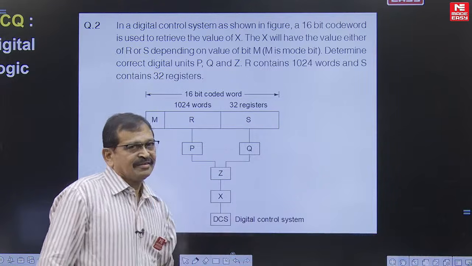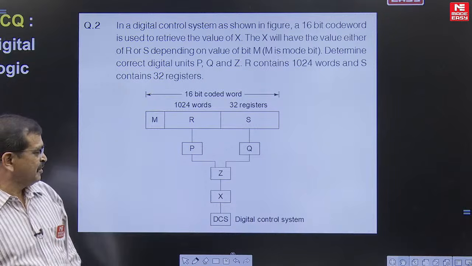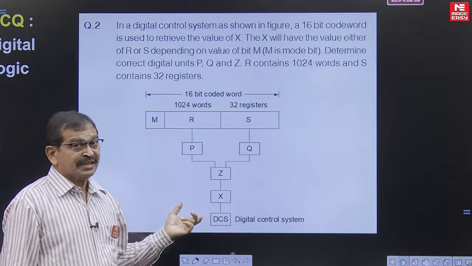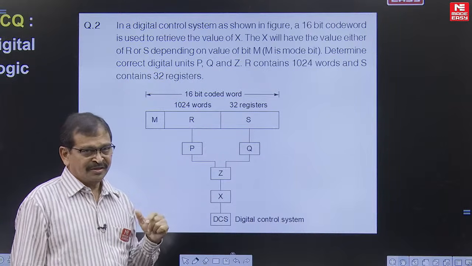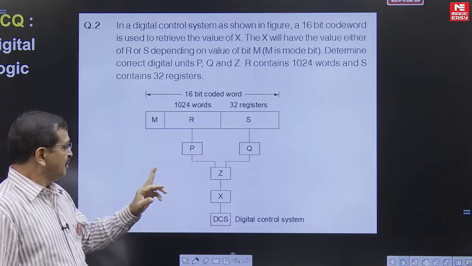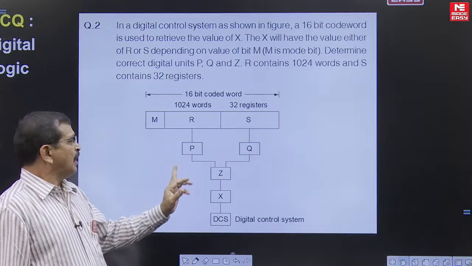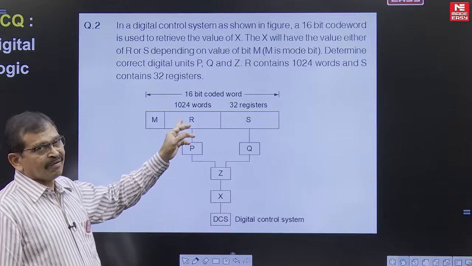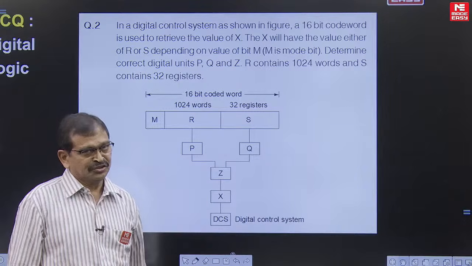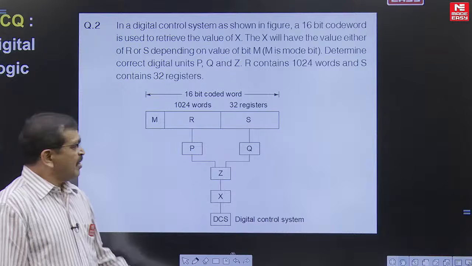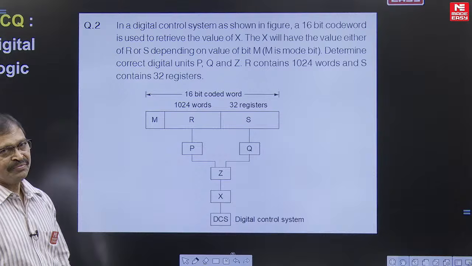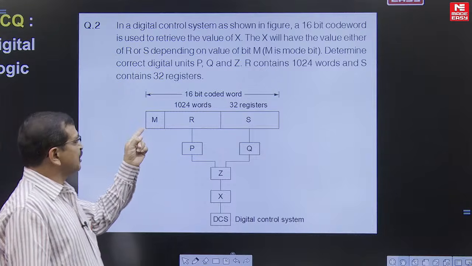So here the question we are looking at is a digital control system. This digital control system is getting the data from X, where X is going to have either the content related with R or the content related with S. Among R and S, which one is selected depends upon the M value, where M is a single bit.